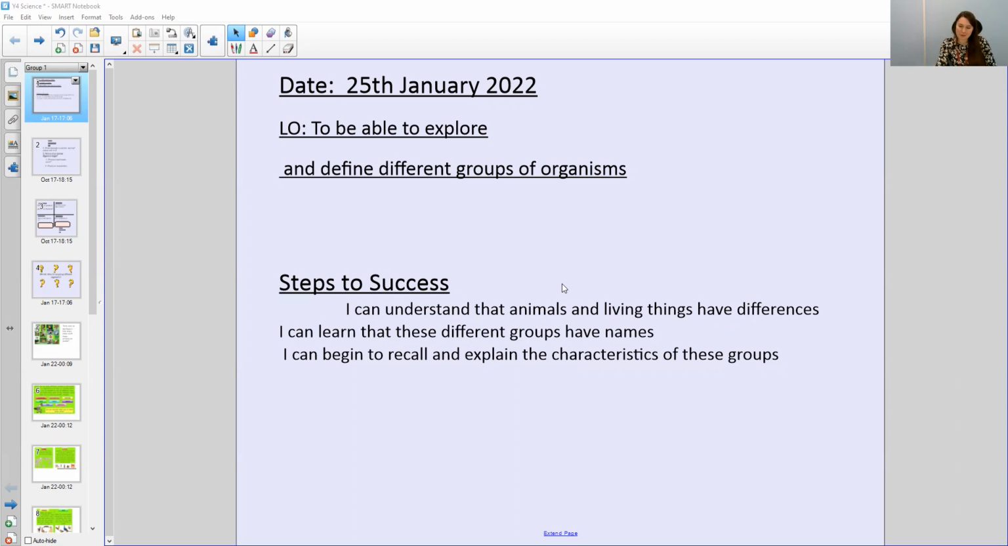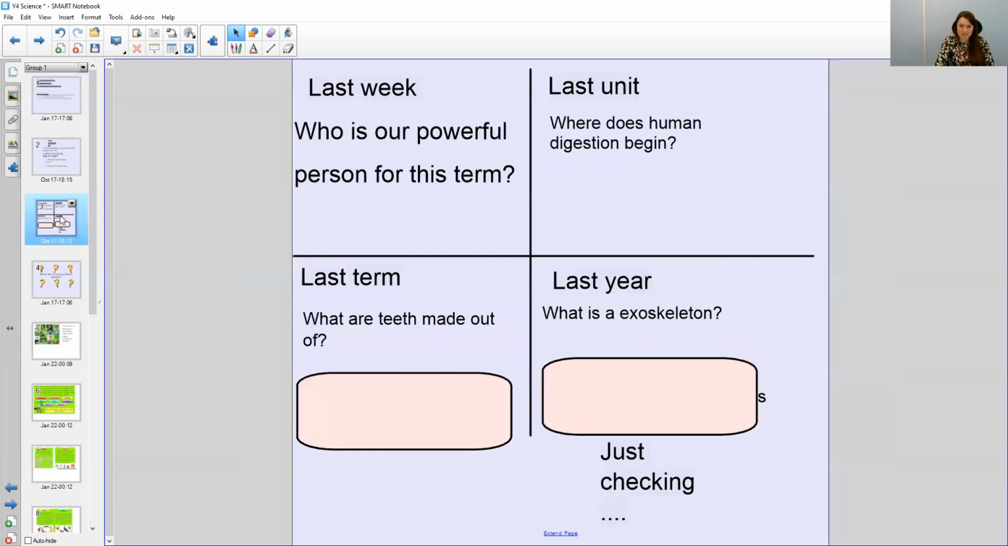So I've been speaking with your Year 4 teachers and finding out that you have been learning about organising animals into groups. So we're going to revise this again and then you're going to do some further research. So before we start, let's do a just checking. You may have seen some of these questions before, but it will be a good opportunity to revise. So pause the screen there and then we will go through the answers.